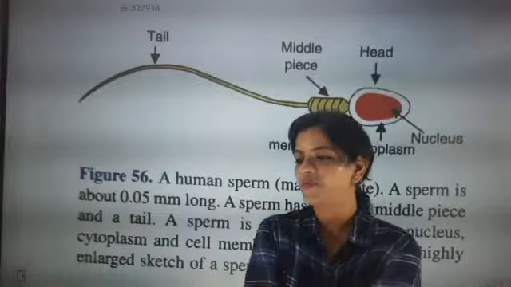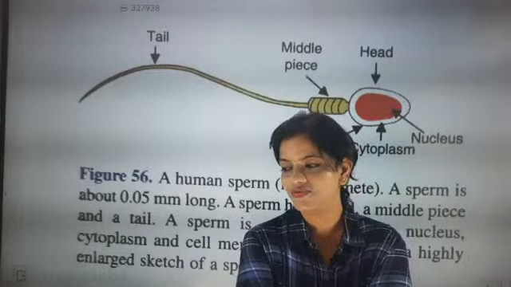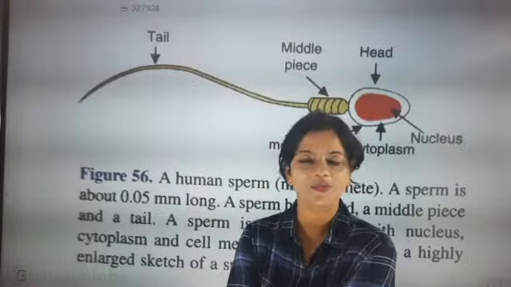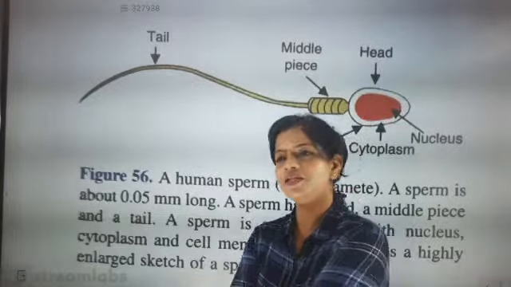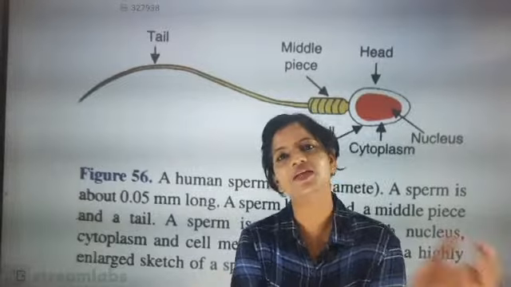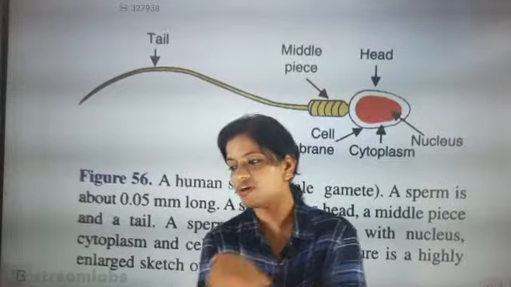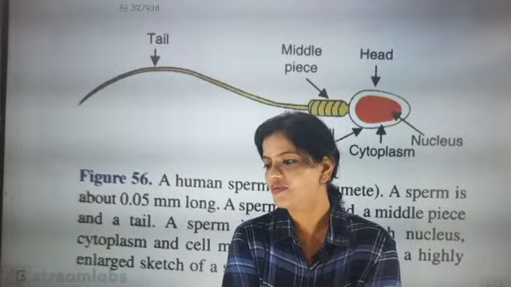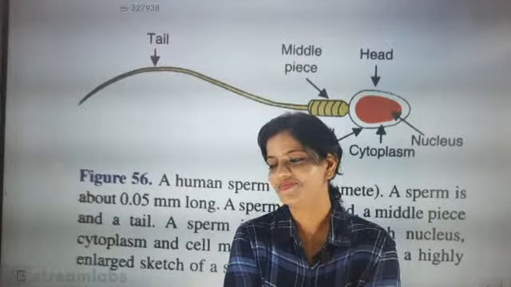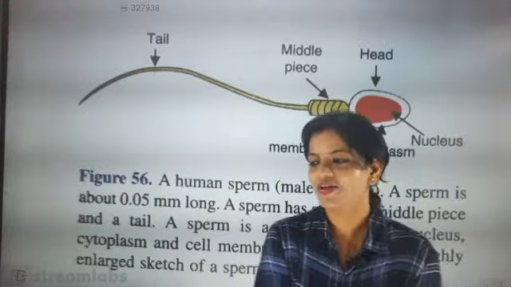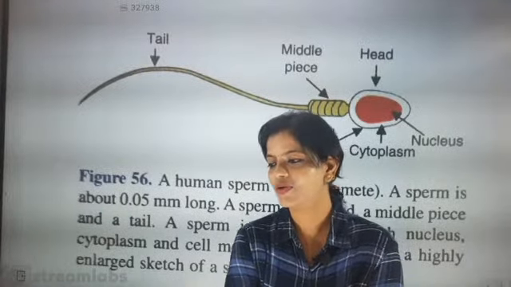Now we are going to talk about sperm and ova, the male and the female germ cells. They are exactly responsible for doing reproduction. The male germ cells and the female germ cells, when they fuse together, then only fertilization occurs. And when fertilization occurs, what? Yeah, I'm going to teach reproduction in science right now.